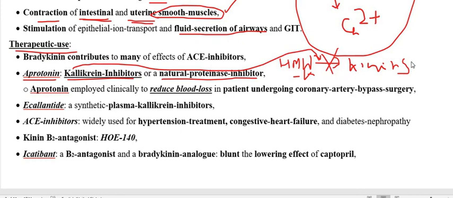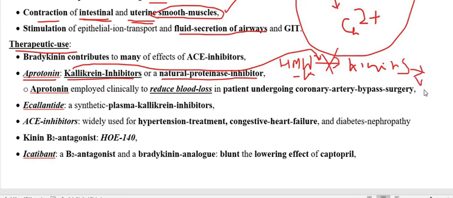it will not form the bradykinin and kallidin. Aprotinin is used clinically to reduce the blood loss in patients undergoing coronary artery bypass surgery. How? As we know, when the kallikrein enzyme converts the high molecular weight kininogen into kinins like bradykinin and kallidin, they produce vasodilation.